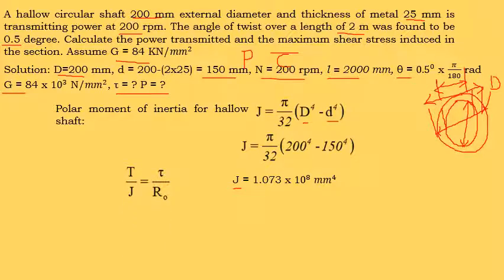Next, we are using the torsion equation for the hollow shaft, that is T by J is equal to tau by R naught, where R naught is the radius of the outer circle.